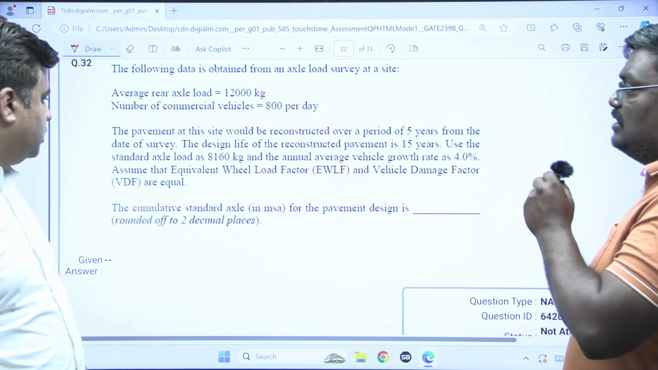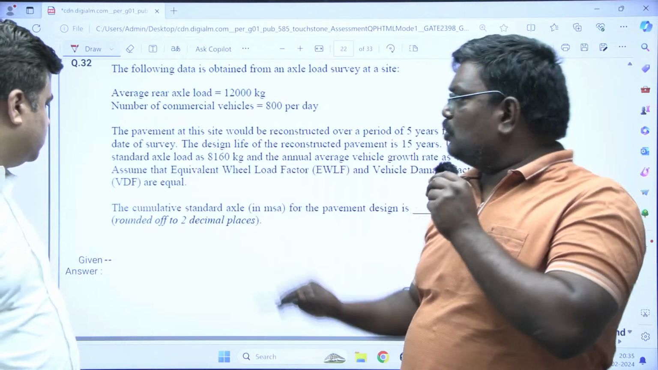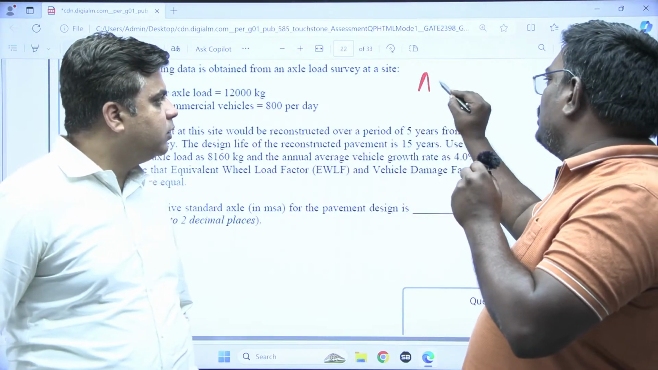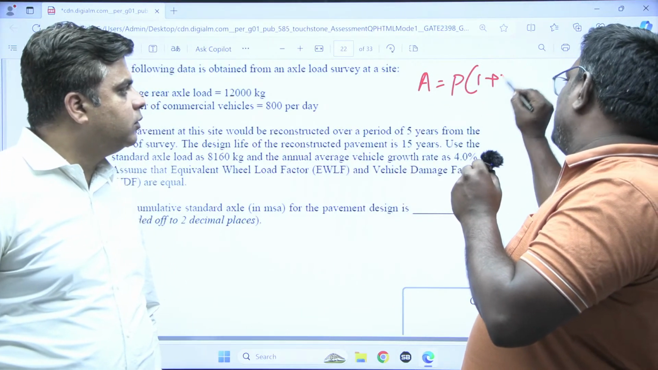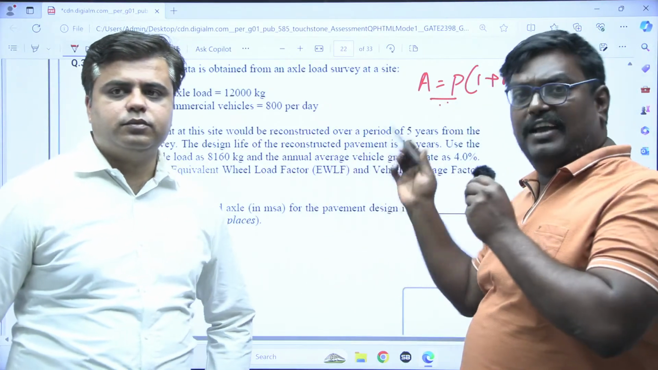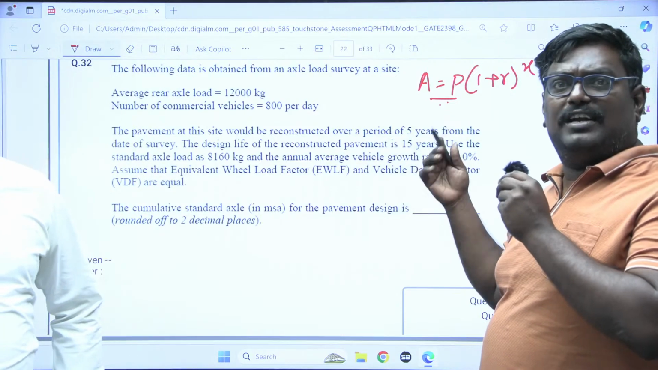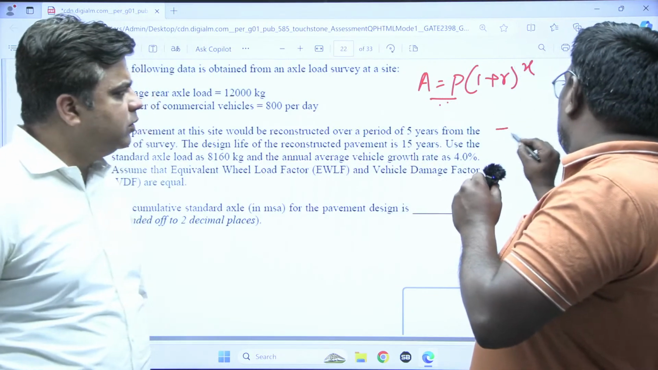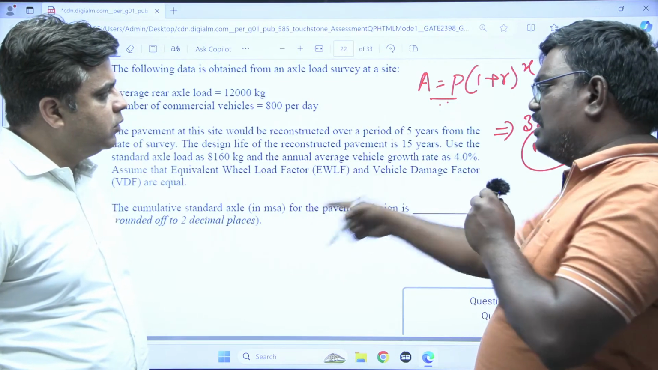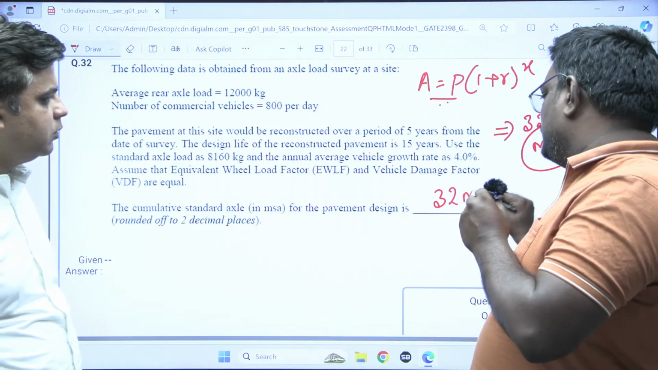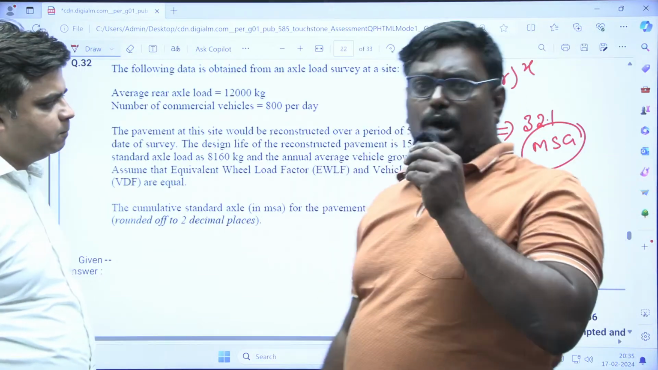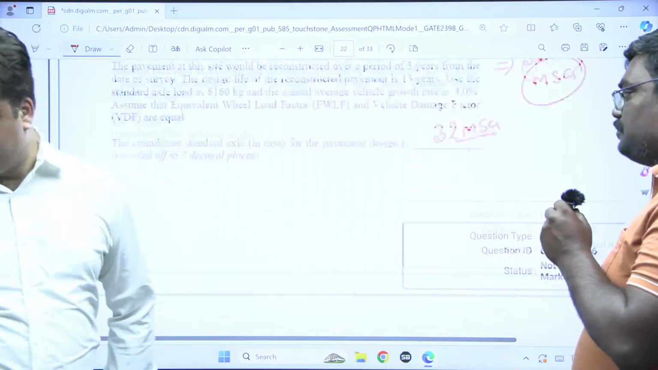This is 32. Now see students, again it is a transportation question. The following data: average rate, number of commercial vehicles. We first calculate (1 plus r) power x, and we have the formula N equals 365 times ((1 plus r) power n minus 1) by r, times vehicle damage factor, lane distribution factor and all. If we do this, we will get 32.1 million standard axles. If it is rounded off to the nearest integer, you can write 32 million standard axles, or you will get 32 into 10 power 6. I hope you are clear with this solution. So we go to question number 35.